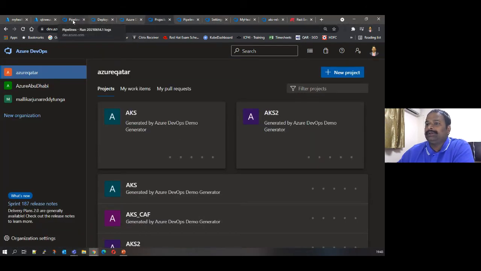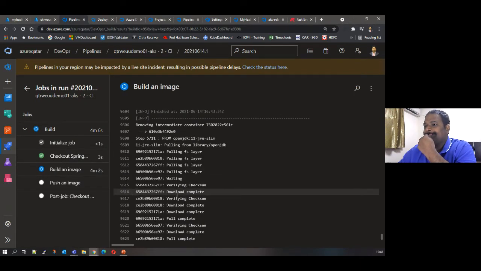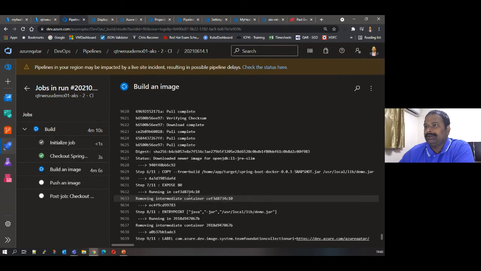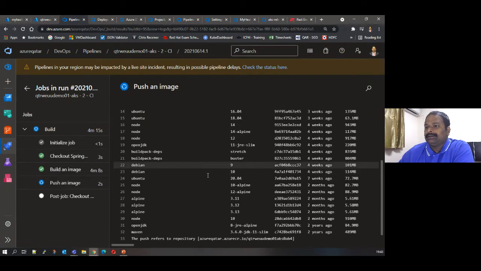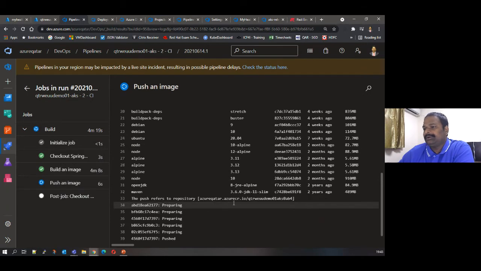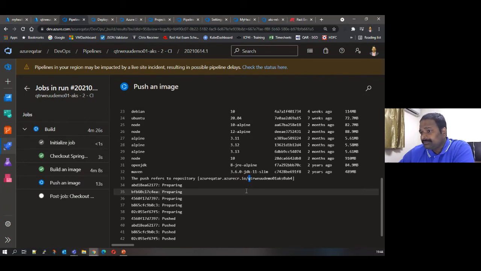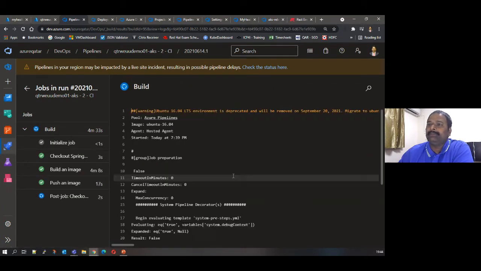Let me go here and see. Still, this is running. Yeah, this is the problem when we run during the live demos. Takes time. Okay, done. Yeah, I think the building an image is completed. If you see here, the image, we have not given anything. We have just done a few clicks. 3 clicks, we have done it. It has created the pipeline. It defined its pipeline variables, and everything is done by itself.